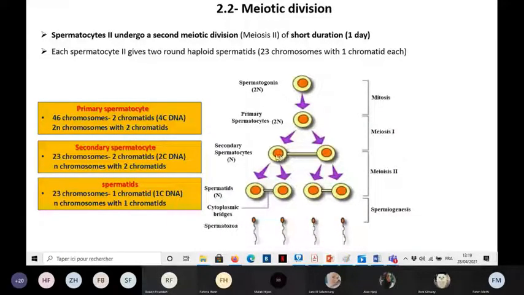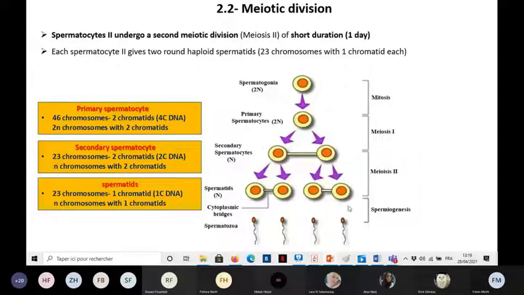As a result of the second meiosis, we will have haploid spermatids, having 1 set of chromosomes and 1 chromatid for each chromosome. So at the end, each primary spermatocyte will give 4 spermatids, and the spermatids will differentiate into spermatozoa.